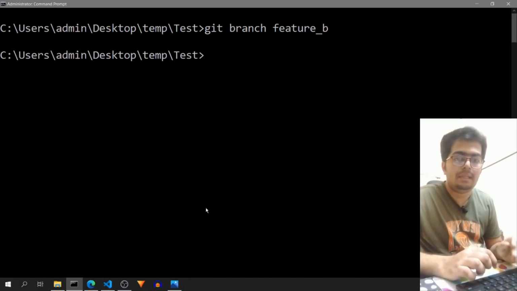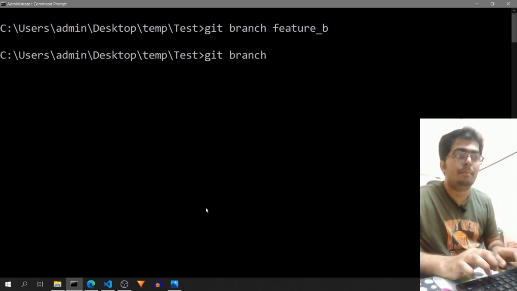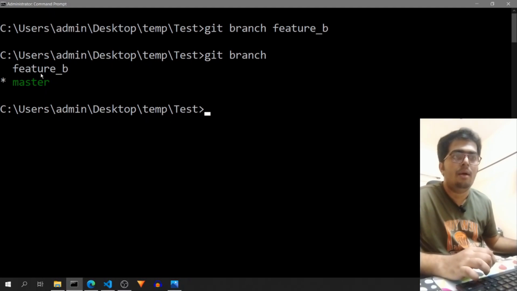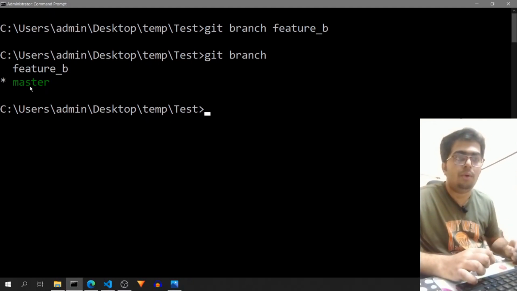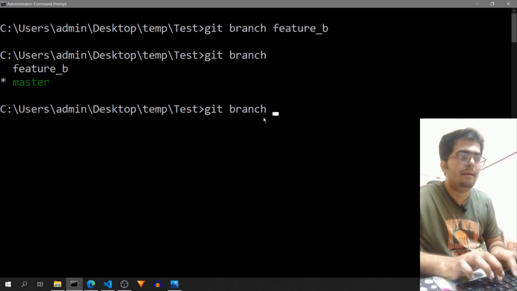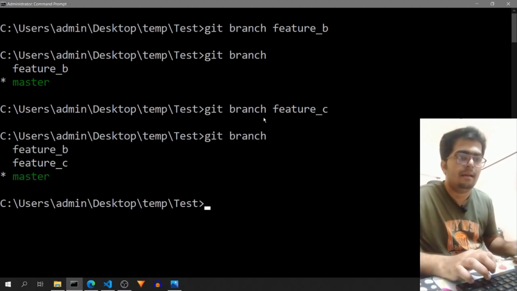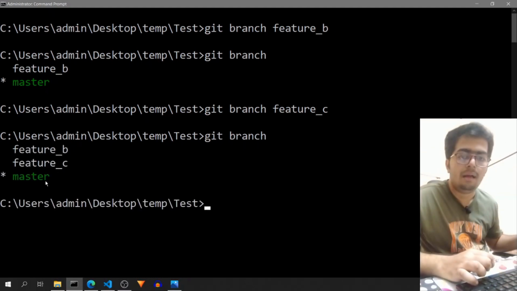And if you want to see what all branches are there in your current repository, then you can type just git branch and then press enter to see what all branches are there. And the star and the green text will indicate your current branch. So you are currently on the master branch. And similarly, I will add feature C at this stage. And if I do git branch again, you can see that feature B, feature C, and master branches are there in my current code.